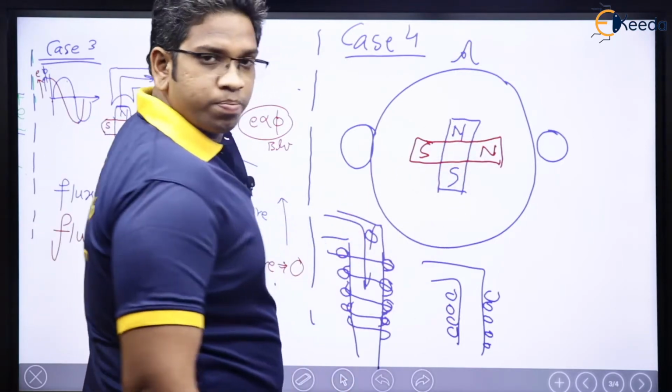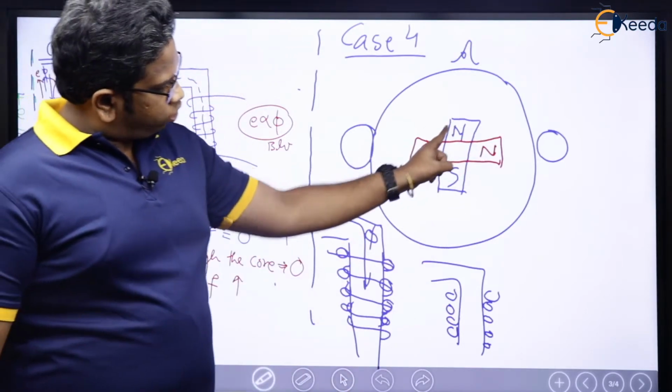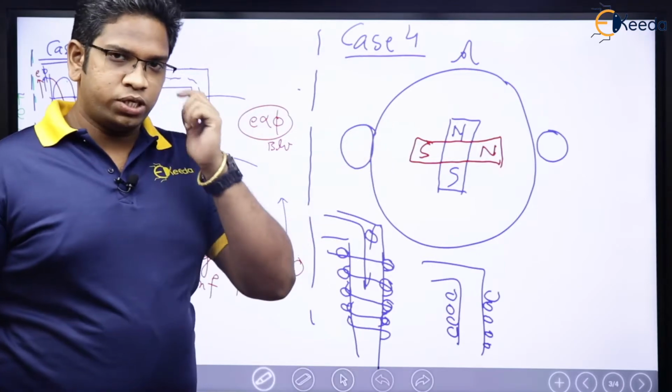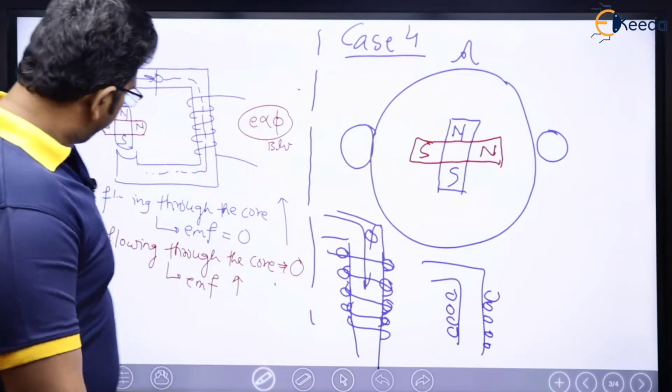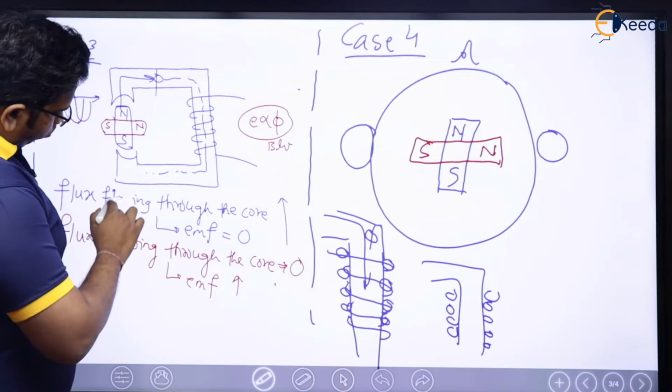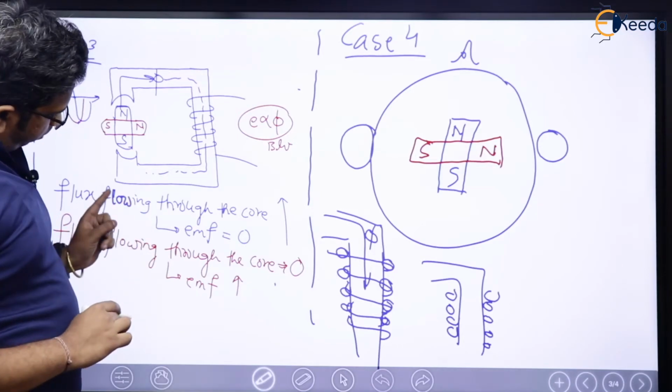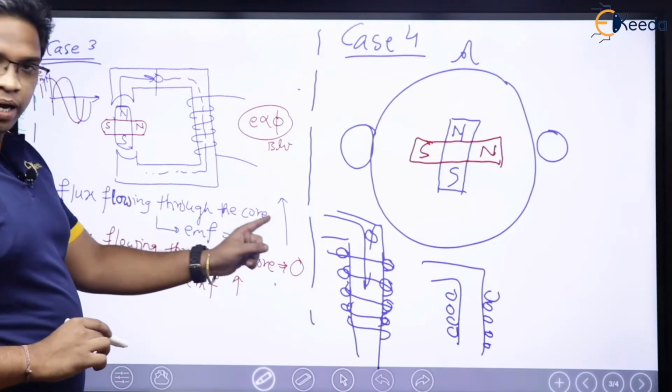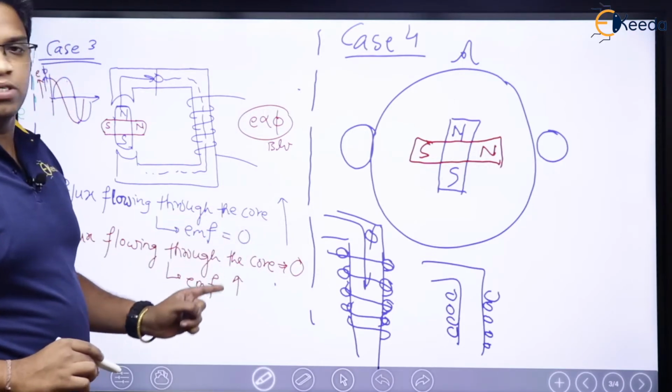Now if you see, this is north pole, right? This is north pole and south pole. This is the first position. In the first position, what we got? Flux flowing through the core. Flux flowing through the core is maximum and EMF is 0.